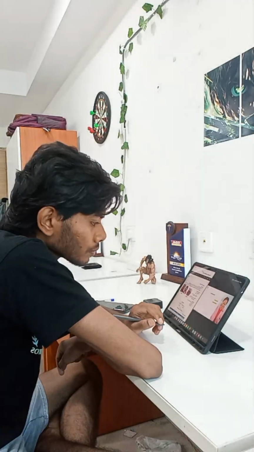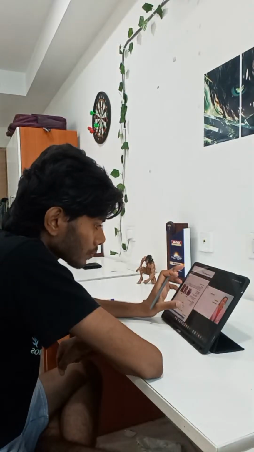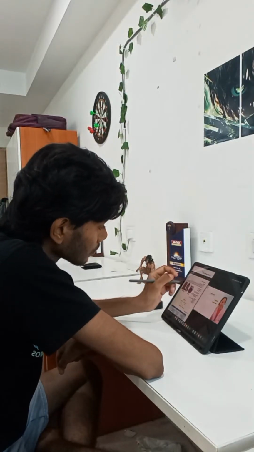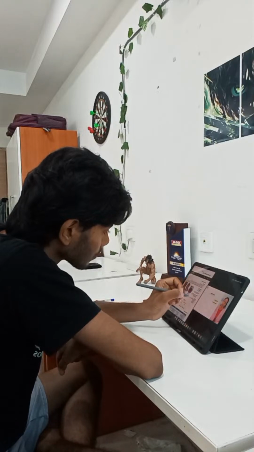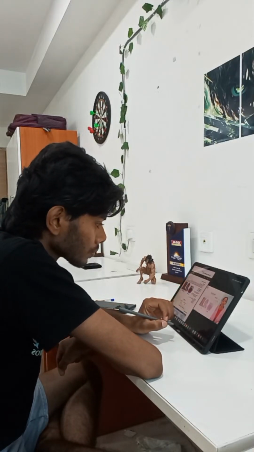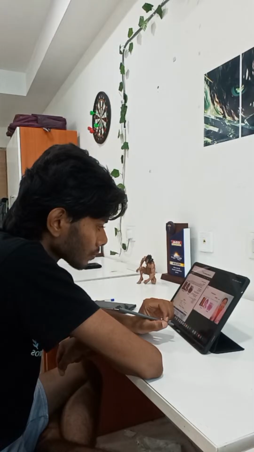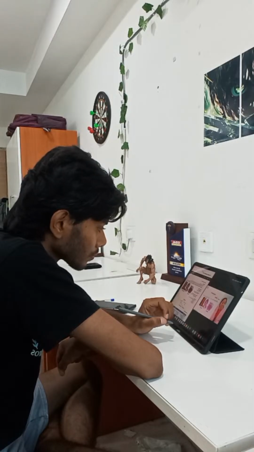Now coming to the nomenclature. There are two types of neoplasia, two types of tumors: benign tumors and malignant tumors. What are benign tumors? What are malignant tumors? What is the nomenclature of them? Let's come to benign tumors. All benign tumors end in the suffix oma.